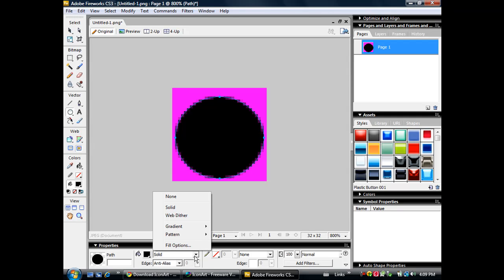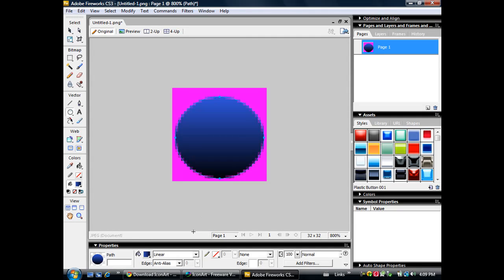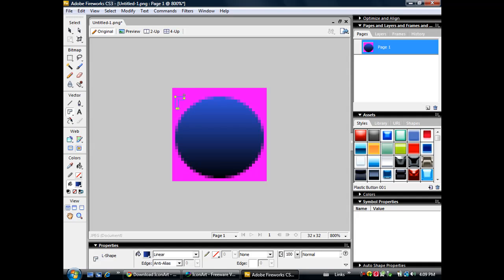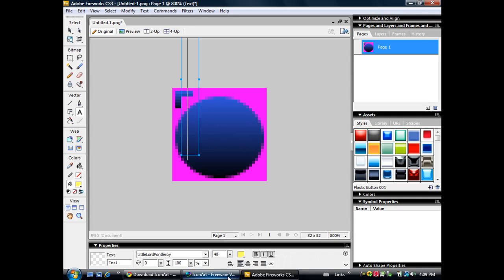And then you can add things like you did in Iconart. And this time I'm going to add a line here. Okay, so now you've got that, right? You can go here again, go to the L shape, and make the L shape as the pointy part on the top. And then you can type in text. Hola.